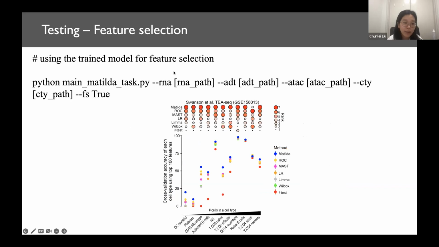And the last part is feature selection. We just need to set the FS parameter as true. Then the importance score for each gene and each cell type will be saved in the output folder. And based on these results, we can do different visualizations.